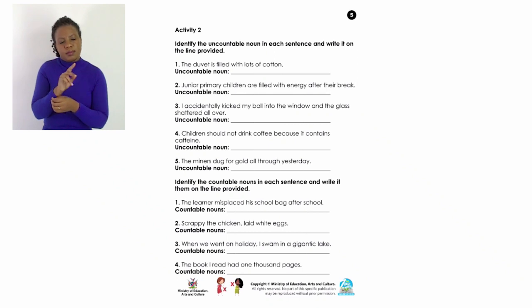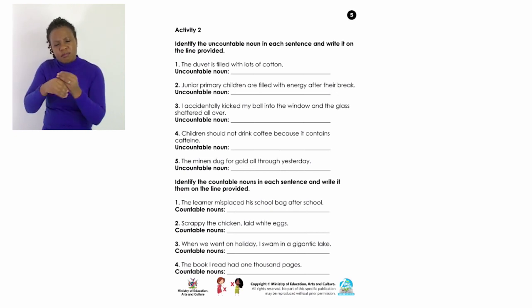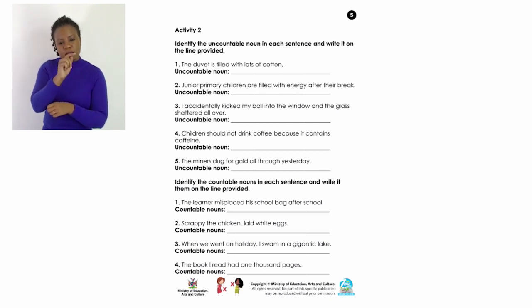We have the word duvet, and we have a word like cotton. Do we say cottons? So that word is uncountable, and that is what we write on the provided space. You can only say 2 bags of cotton or 2 rolls of cotton.